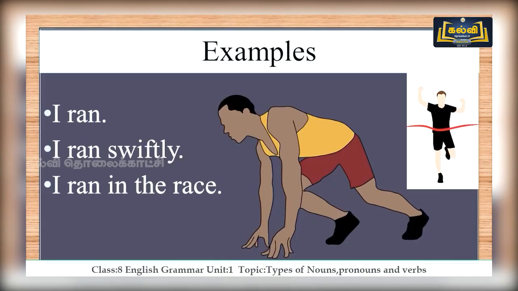I ran, I play, I eat, I sing, I dance, I cook, I can do anything, but it is not followed with an object. So it is intransitive. I ran swiftly. Here also there is swiftly, which can't be considered as an object. So it is intransitive. The verb ran. So, I ran in the race. It is an adjunct which doesn't give you an object. So ran is intransitive here.